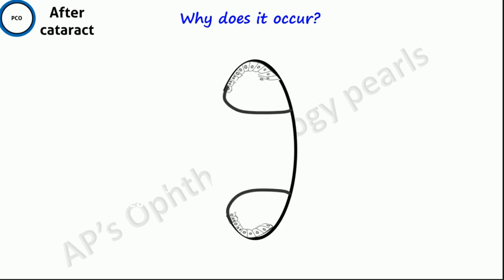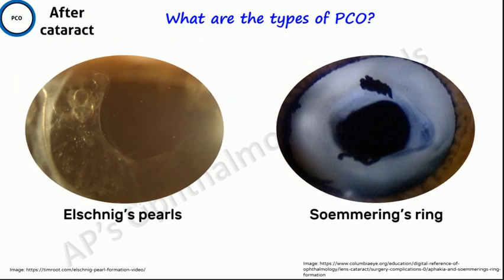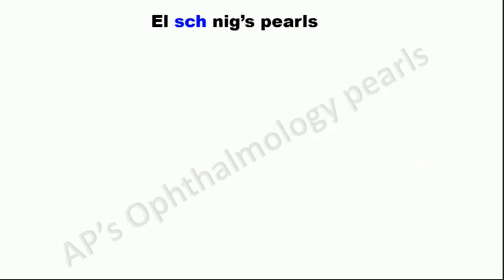This is its appearance in cross-section. Seen from the anterior aspect, it looks like a donut. These same nucleated bladder cells may migrate across the posterior capsule and may be present either in localized groups or may fill up the entire pupillary area and are referred to as Elschnig's pearls.